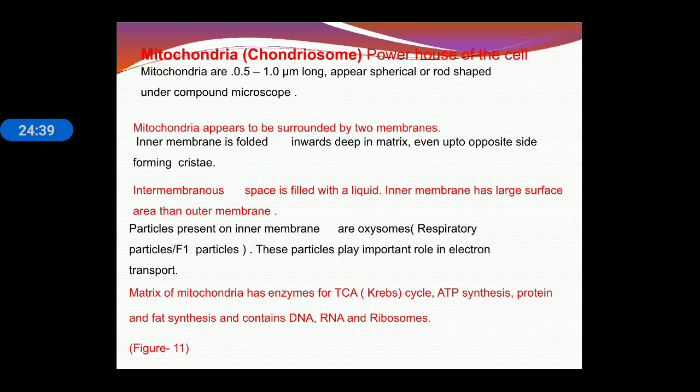Next, mitochondria. Mitochondria is known as the powerhouse of the cell. Mitochondria are generally double membrane structures. Two membranes are there, the outer membrane and the inner membrane. The outer membrane is continuous and the inner membrane has inward folding known as crista. The intermembrane space is filled with liquid, and the particles present on the inner surface are known as oxysomes. These particles are mainly related with the respiratory function, and the matrix of mitochondria has enzymes for the TCA cycle, that is Krebs cycle, and for ATP synthesis, protein and fat synthesis, and contains DNA, RNA and ribosome.